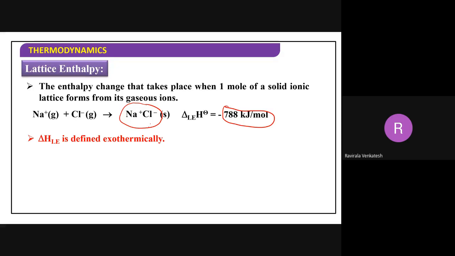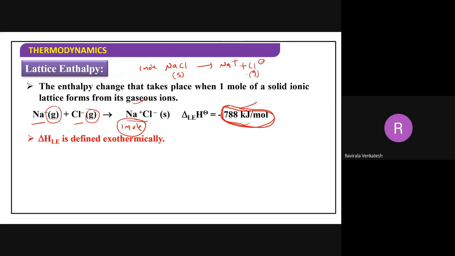See, how many moles of NaCl do I get here? How many moles are there here? 1 mole. Now, when sodium cation and chloride anion are combining, in which state are they combining? Gaseous state. When they combine in gaseous state, the amount of heat is released to form 1 mole of compound. This amount of enthalpy I am calling as what? Lattice enthalpy. You can also call it like this: NaCl solid, 1 mole, dissociating into Na plus and Cl minus.